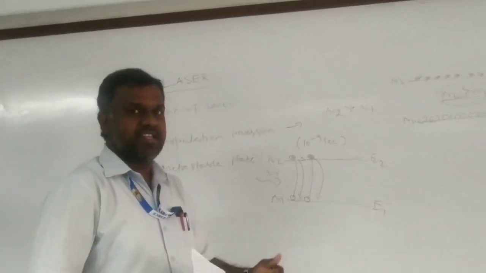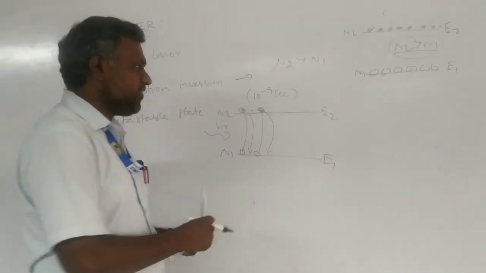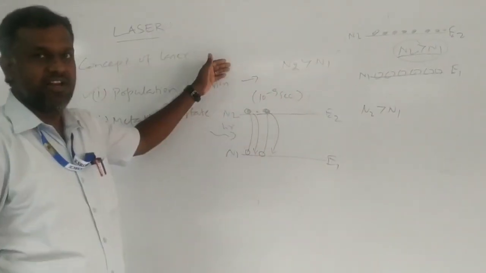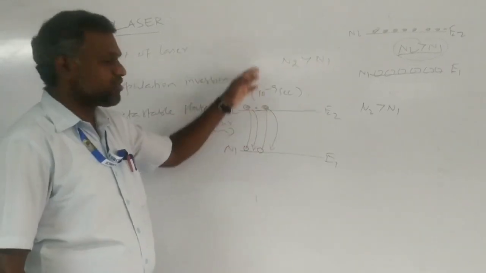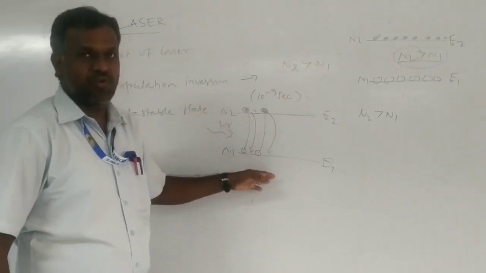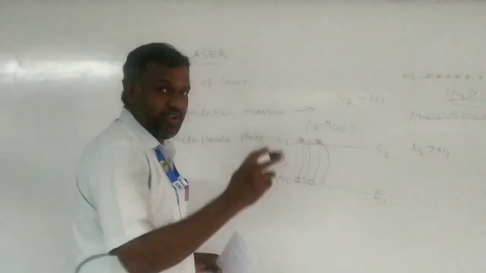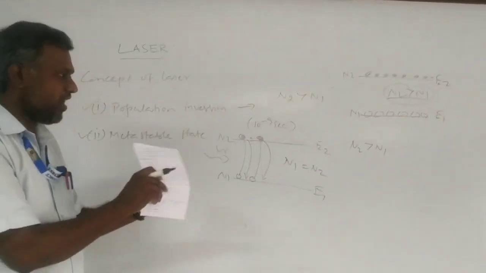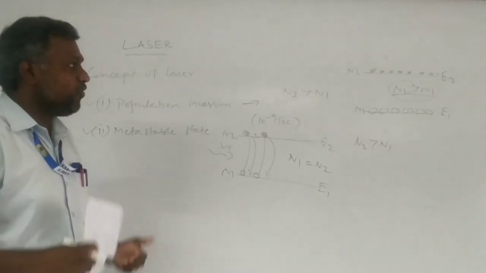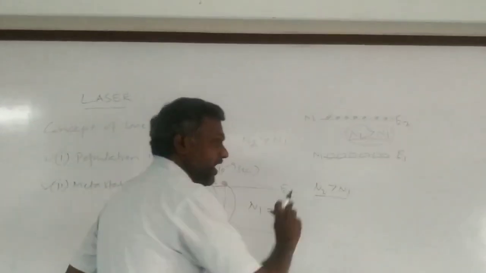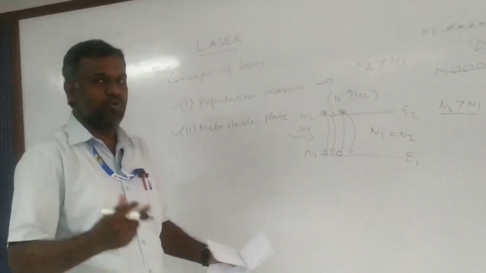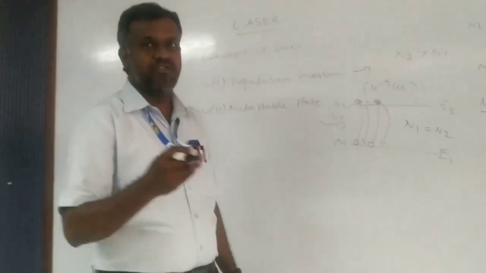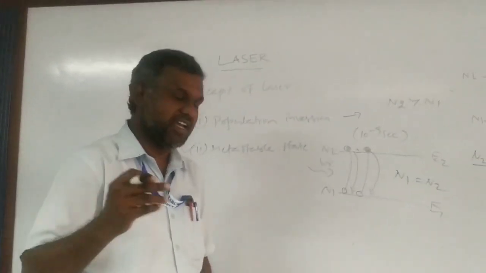So this is continuously happening, which means you are not achieving the condition N2 greater than N1, because one atom goes to the higher energy level, then comes to the ground state, another atom goes up, another comes down. So you are keeping the condition N1 equal to N2. This is the ordinary condition. But we have to maintain the condition N2 greater than N1. Then how do we achieve this? It's very simple. That is why we need another stable state called the metastable state.